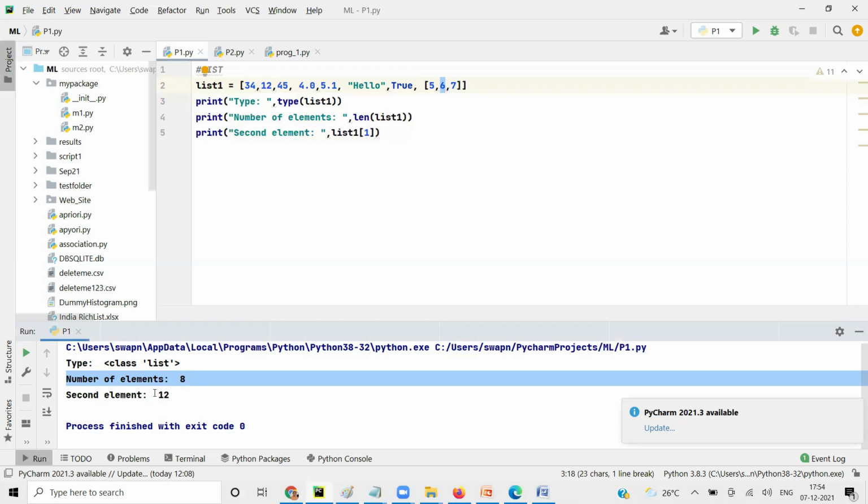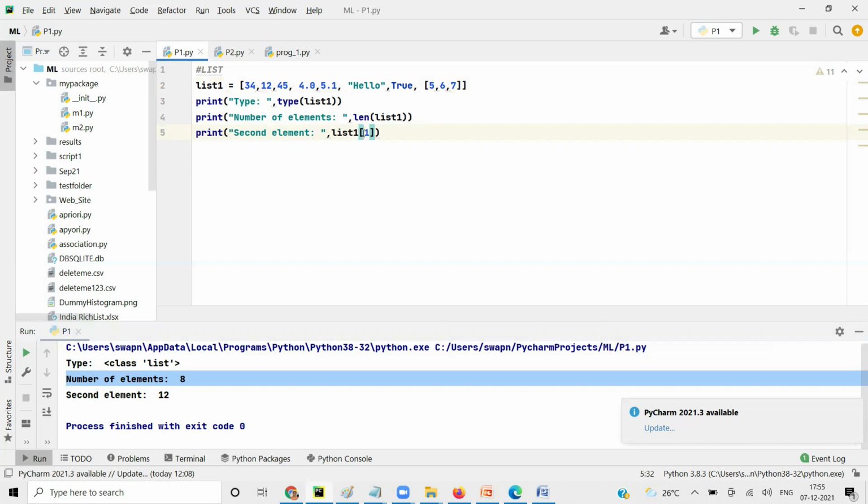And the second element is 12. Let's say I want to print 5, 6, 7. What will I do here? List1 of 7, correct. Is there any other way to do that?